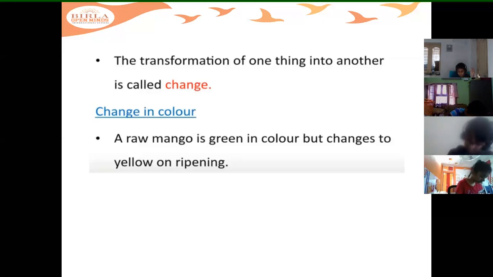Write down: the transformation of one thing into another is called change, like change in color. Example also you can note it down.